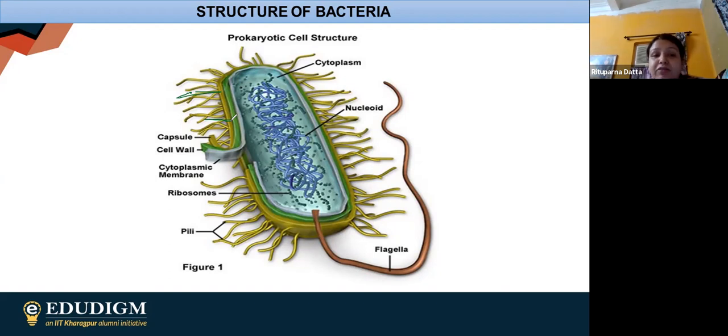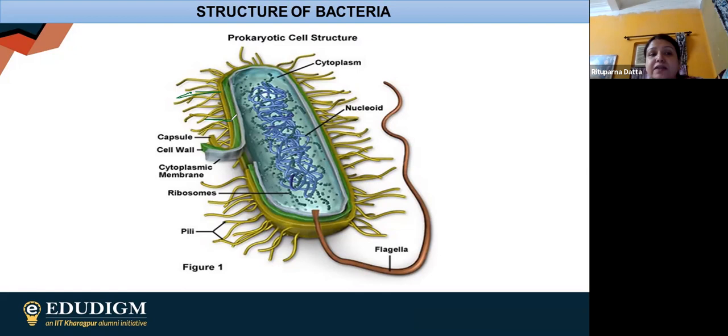So this 99% good bacteria are normally not having this capsule, but the bacteria which are pathogenic, which can create disease, are normally having this capsule. The capsule is basically made up of some unknown polysaccharides and polypeptides. They are still not discovered, what kind of nature they are having.